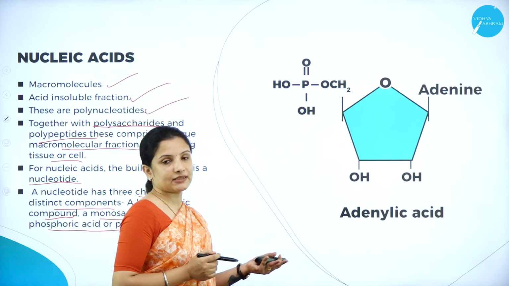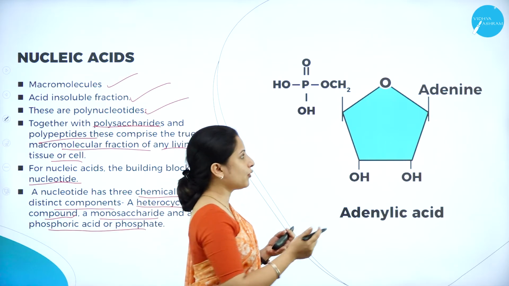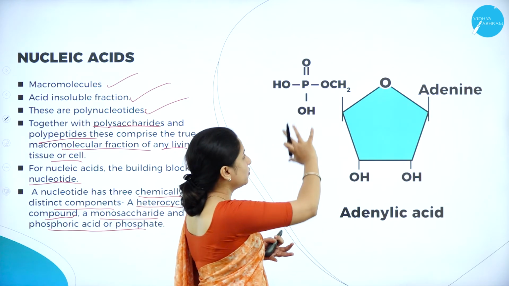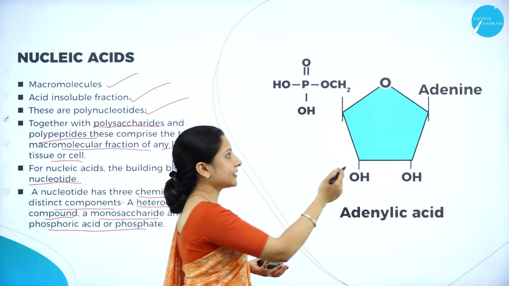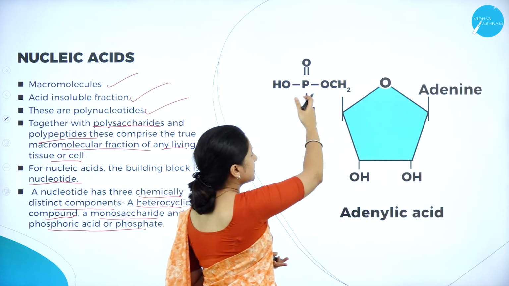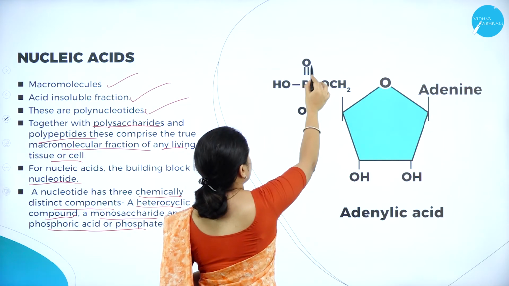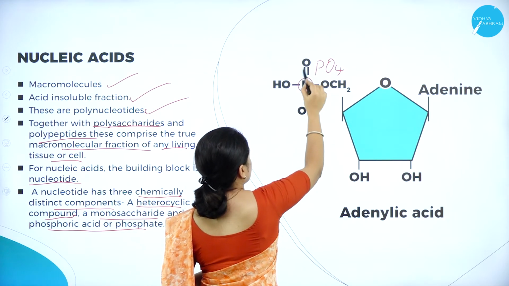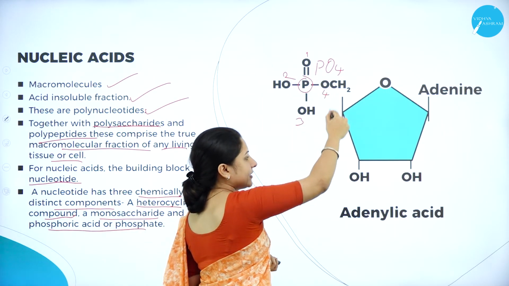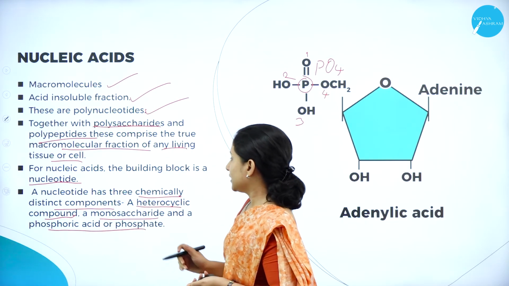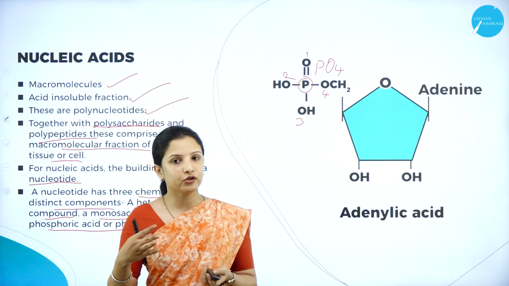Say for example, I have taken the example of adenylic acid here, wherein one side it is a heterocyclic unit. We have adenine on one side, and on the other side there is a sugar unit and a phosphate group that is attached. You can see here PO4: one P here, O, second, third, fourth. So it is made up of a phosphate unit, a heterocyclic compound, and a monosaccharide, that is a sugar unit.